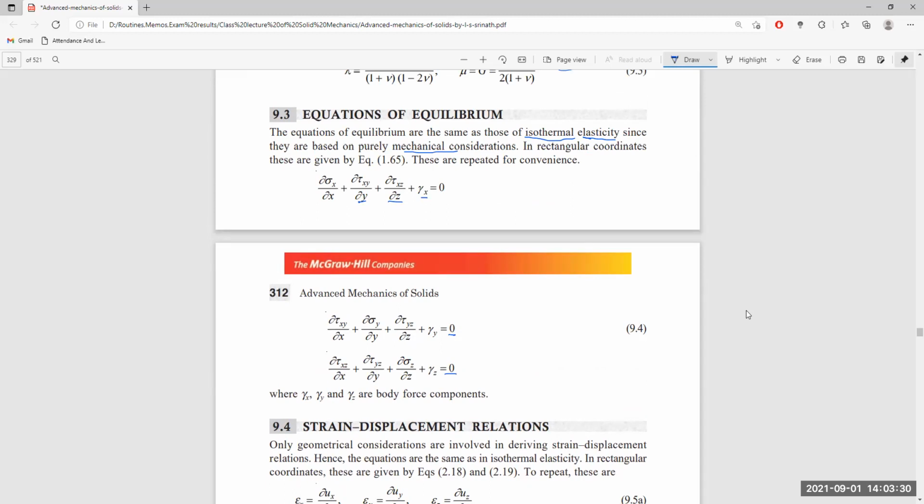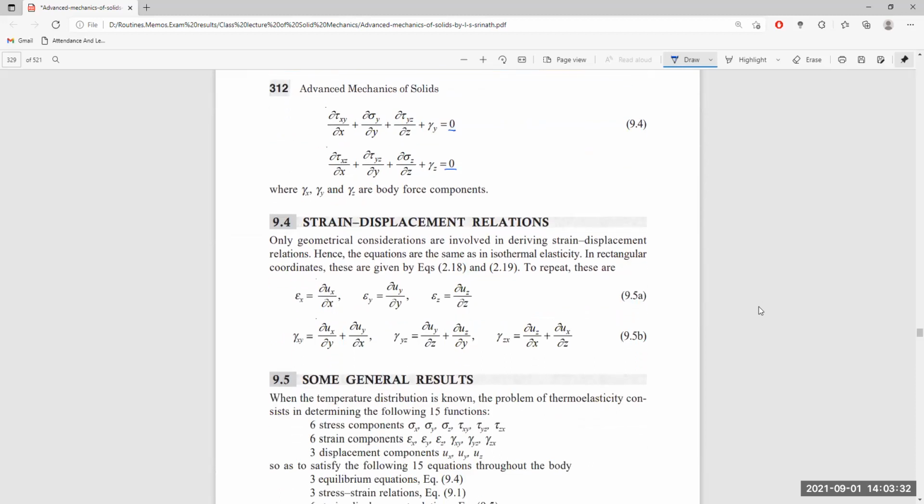Now the stress and displacement relation is here. Only geometrical considerations are involved in deriving the strain and displacement relations, since the equations are the same as in isothermal elasticity. In rectangular coordinates, these are given by the equations here: epsilon x is du x by dx, epsilon y is du y by dy, epsilon z is du z by dz.